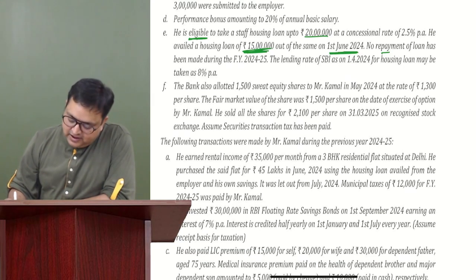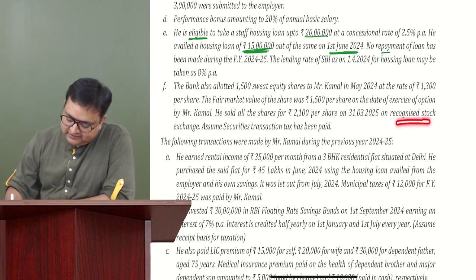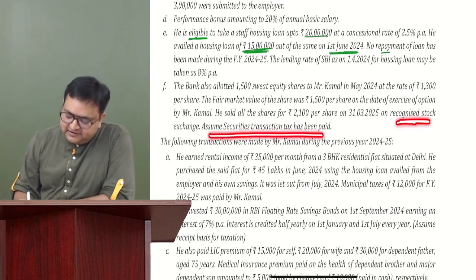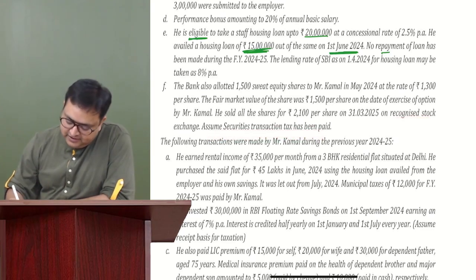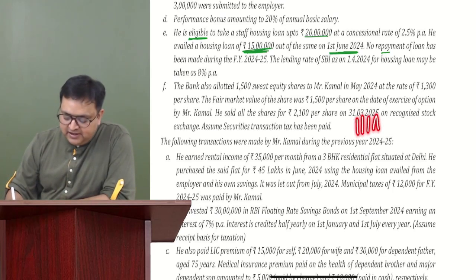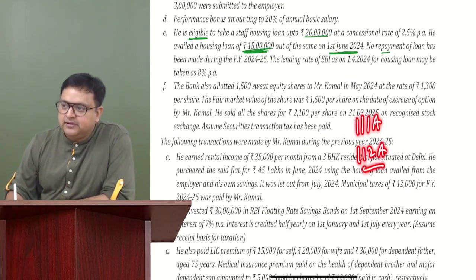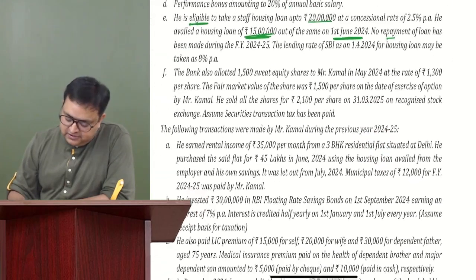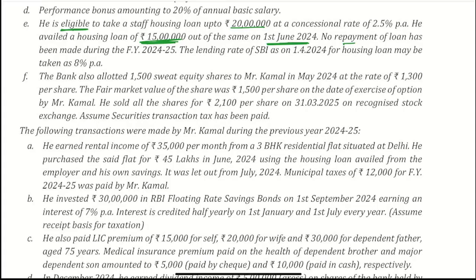He has sold on RSE, assuming securities transaction tax has been paid. Guys, tell me, if he has sold on a recognized stock exchange, if it is short term, then 111A. If it is long term, then 112A. What do you think it is? 111A or 112A?